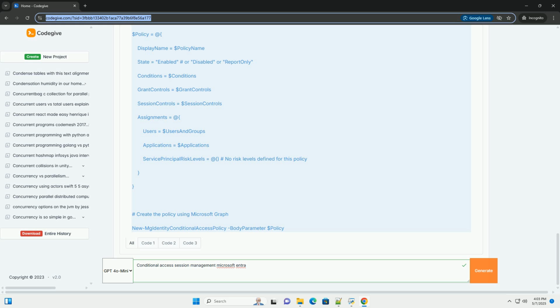4. Sign-in frequency. How it works: the setting determines how often users are prompted to re-authenticate, regardless of other session persistence settings. It forces re-authentication at specified intervals. Options.